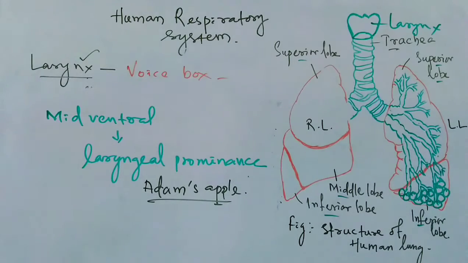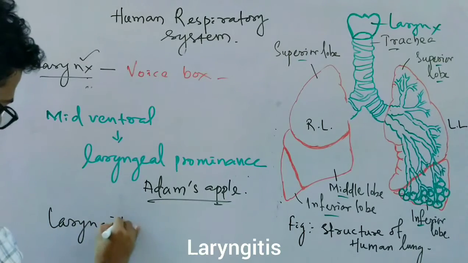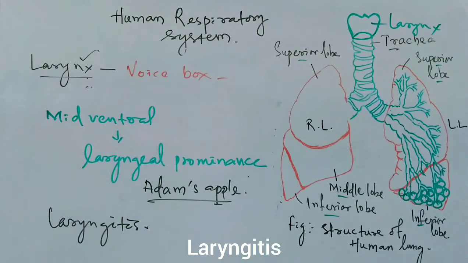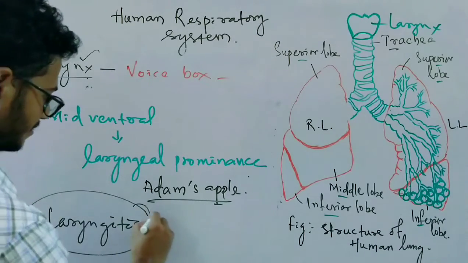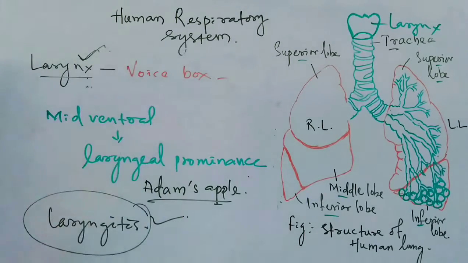Infection or inflammation in the larynx is called laryngitis. Laryngitis is any infection or inflammation in the region of the larynx. Okay, so remember this, laryngitis. The larynx contains vocal cords.